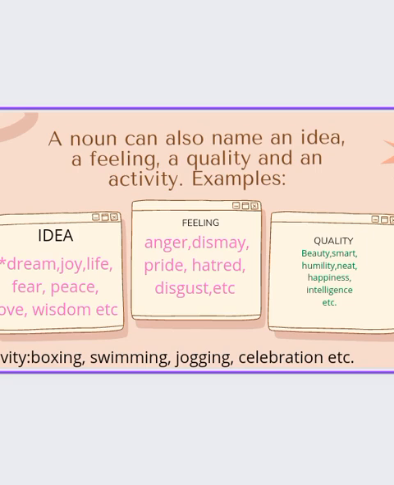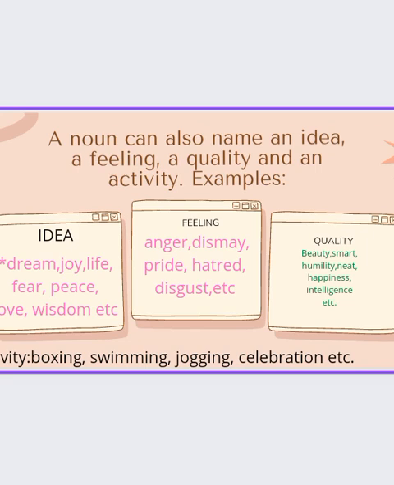Then we also have that of quality. When we talk about quality, we are looking at how good or bad something is, a feature of something or someone, a characteristic about somebody. They are also nouns. So examples are beauty, humility, neatness, happiness, intelligence.